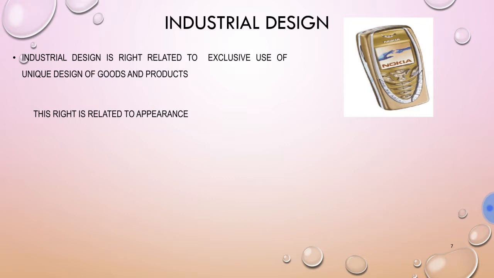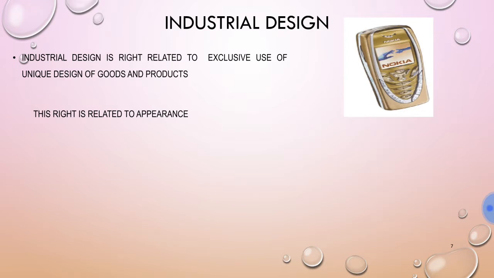We can see there are many bathing soaps which have a special kind of design and a special kind of shape. We can take the example of bathing soaps like Moti soap and Pears also. There are many products, even cars, which come in different industrial designs that are specifically reserved for a particular manufacturer, because the design in which they manufacture the product belongs to them, and this is protected in the name of industrial design.